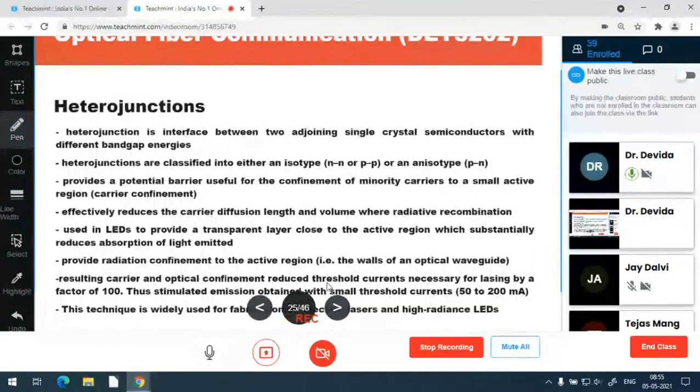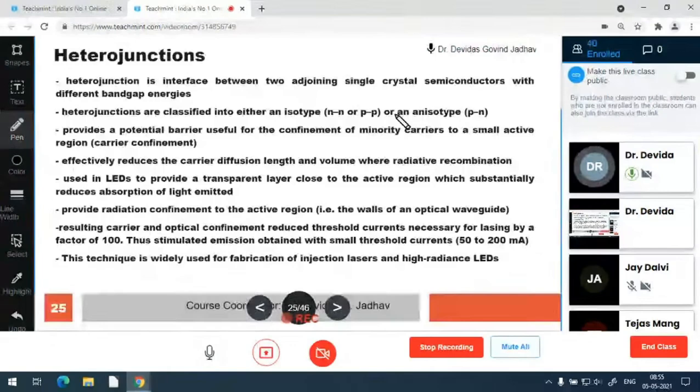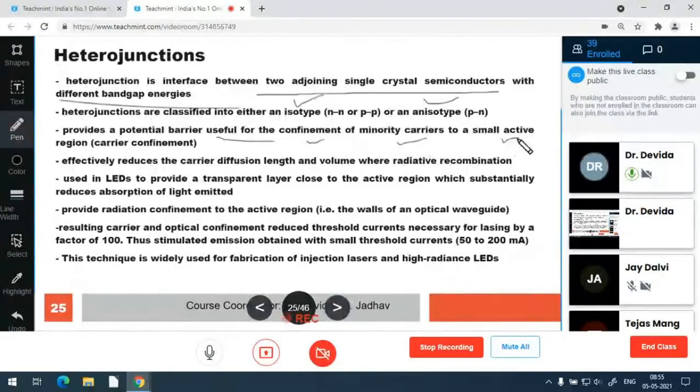Heterojunctions are also used in the LED. They are nothing but the interface between two crystals with different band gap energy. If the same material is on both sides, the heterojunction is isotype; otherwise, with different materials, it is anisotype. That barrier acts as confinement to the charge carriers, providing carrier confinement, and volume for the radiative recombination to make the required density larger. It is also used in the LED to provide a transparent layer close to the active region,